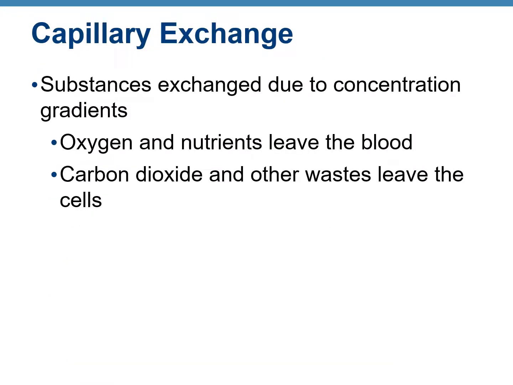All the exchange that has to occur between blood and tissue occurs only at the level of capillaries. Remember, no exchange can occur anywhere else. It cannot occur in the arteries, arterioles, veins, or venules. It has to occur in the capillaries. The oxygen and nutrients would leave the blood, going from the blood vessels into the tissues, and carbon dioxide and waste products would come back from the tissues into the blood.